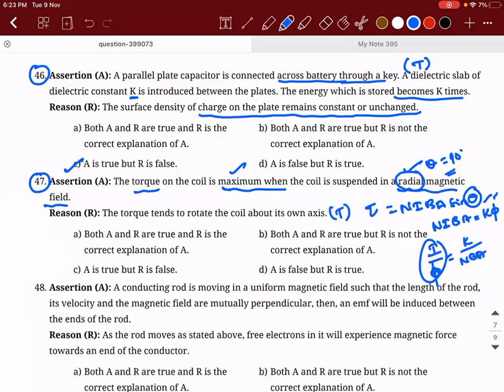This is also true. So both the statements are true, but this is where the trick starts. What did I say you are supposed to do? Look at the subject. In the first context, they are speaking about radial magnetic field. In the second context, they are speaking about torque. So the right reason to the statement would have been, due to the radial magnetic field, the value of theta would have been 90 degrees or perpendicular. Hence, the torque is maximum. So in this case, individually, they both are right, but the reason is not supporting the assertion.